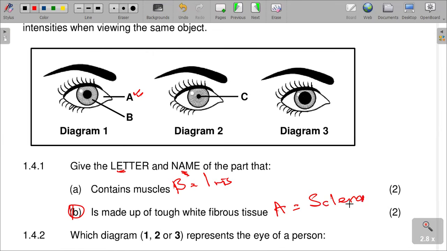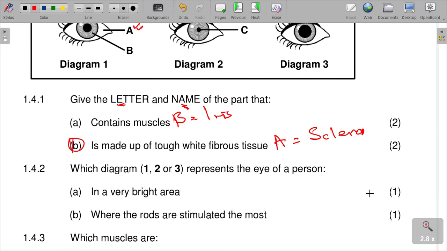It contains the what? The sclera is made up of tough white fibrous tissue. The sclera, there, is very correct. And then the next question is saying,